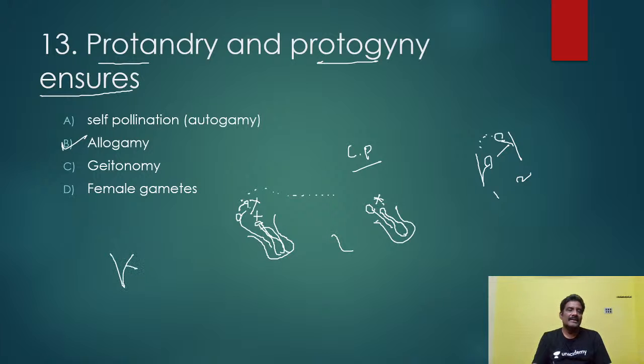Geitonogamy, you know very well, is pollination that occurs between two flowers belonging to the same plant. So here the genetic constitution is the same. Genetically, this pollination is similar to autogamy only. It seems to be cross-pollination, but it is not cross-pollination. So it is a wrong answer.